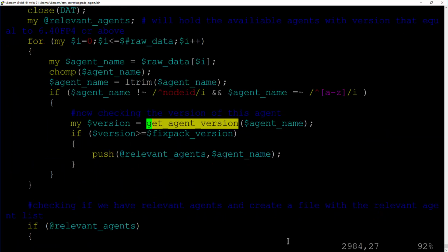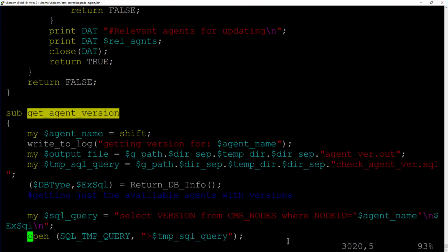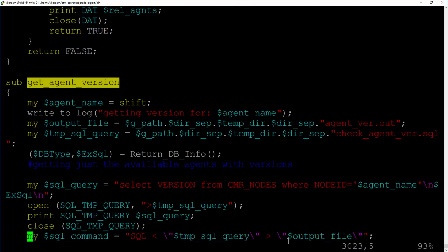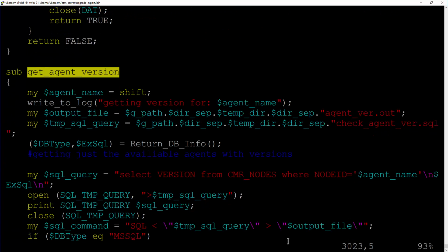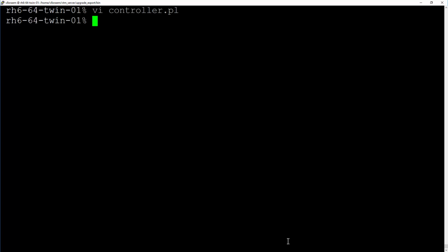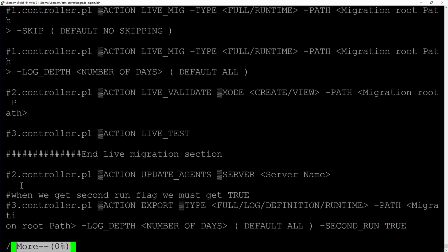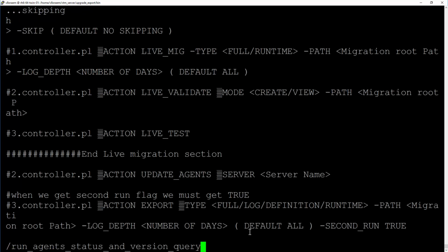Next, under get agent version function, add the SQL -s option as well. Save the changes and exit the text editor or close the file.